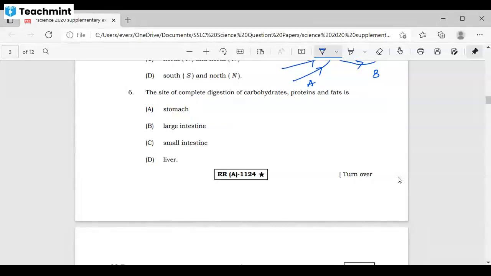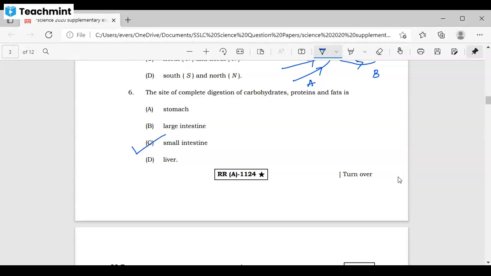Very good. Before you came to your 10th standard, you people were believing that whatever food we eat, digestion takes place in the stomach. But now, after coming to 10th standard, you have got the reality of where the complete digestion takes place.